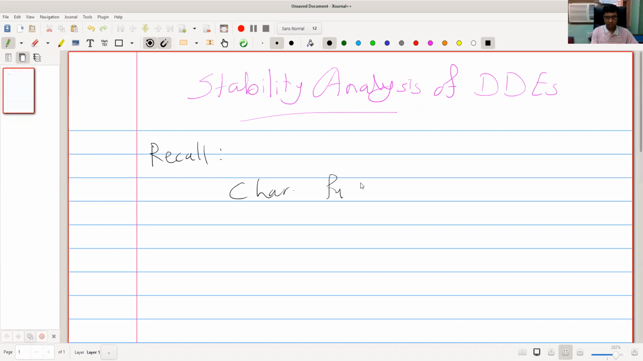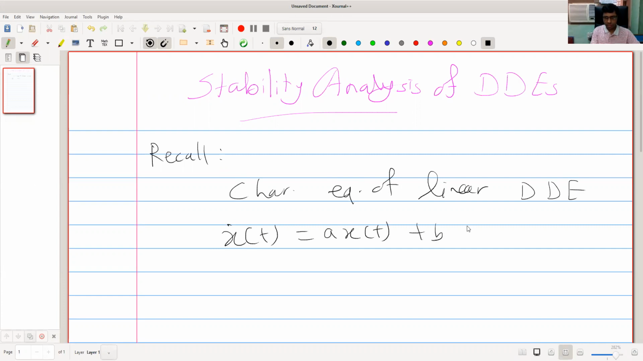Characteristic function or characteristic equation of linear delay differential equation x dot of t equal to ax of t plus bx of t minus tau, where tau is some positive real number, is lambda minus a minus b e raised to minus lambda tau equal to 0. Okay, so this is called as characteristic equation.